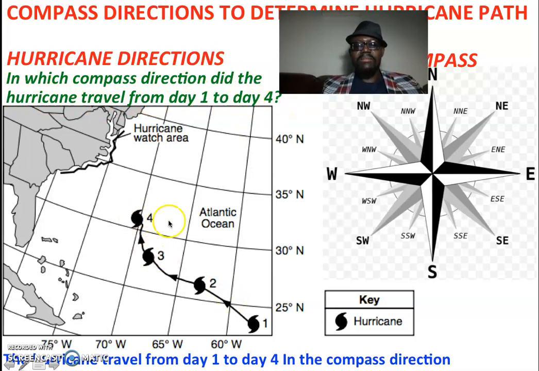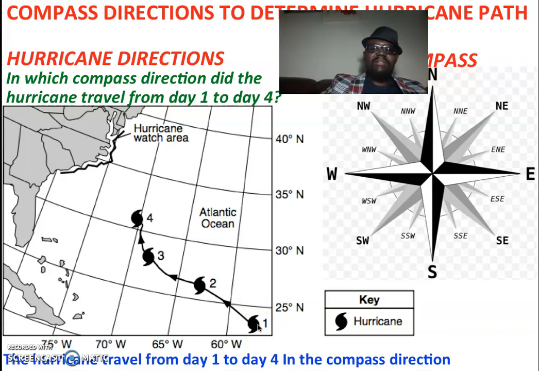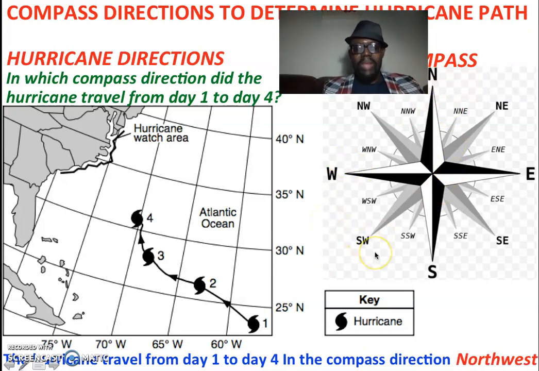If you look at the direction from day 1 to day 4, we are moving from the right-hand side to the left-hand side, but it's between the north and the west, so the hurricane traveled in the northwest direction.